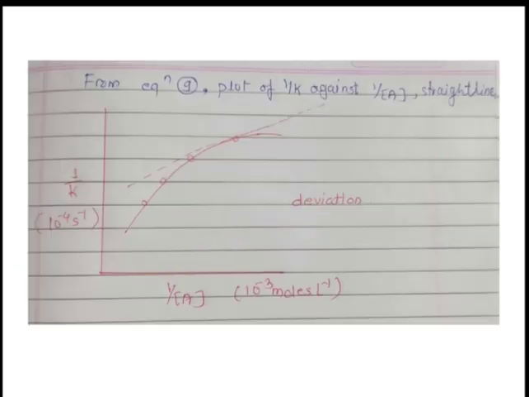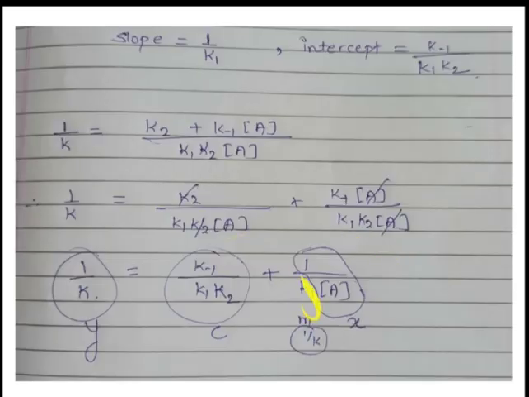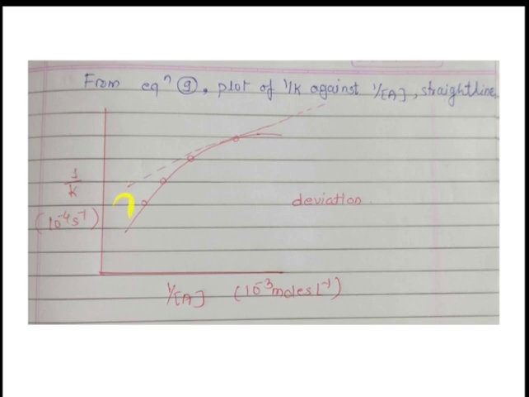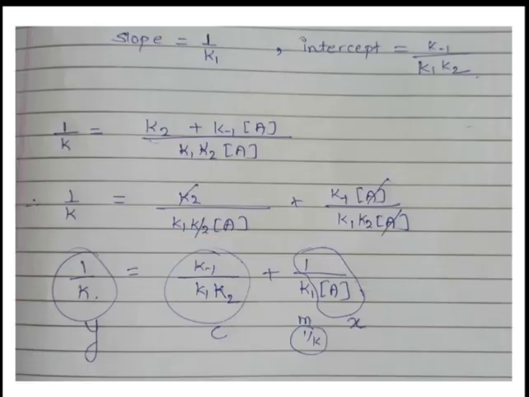So the plot for the Lindemann-Hinshelwood mechanism is observed like this: 1 upon k, and on the x-axis 1 upon concentration of A. The slope is 1 upon K1, and this much intercept is K minus 1 divided by K1 K2. So this is our equation.